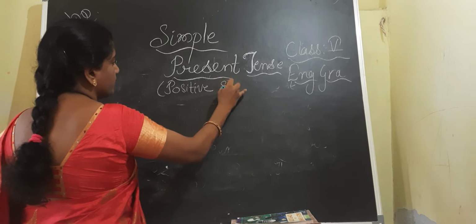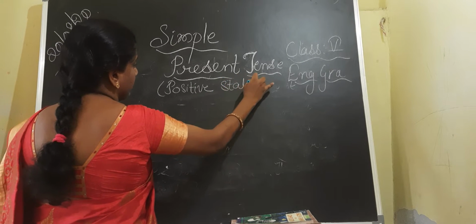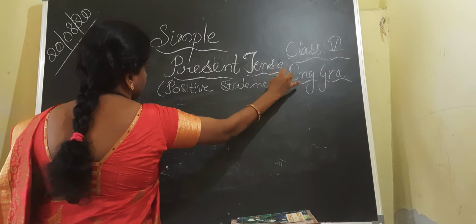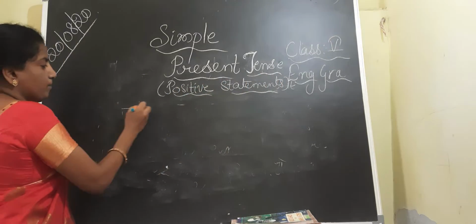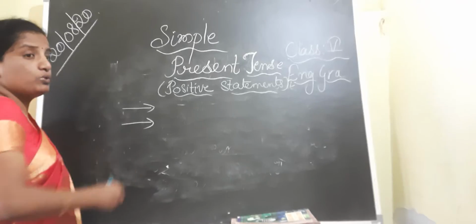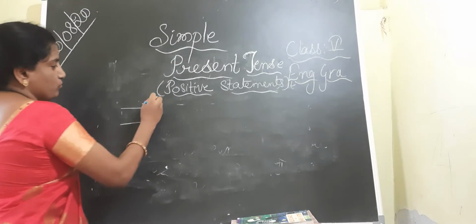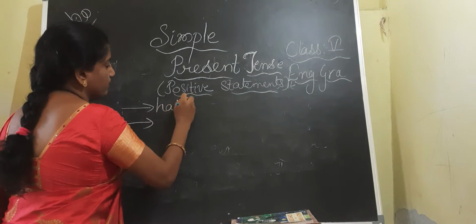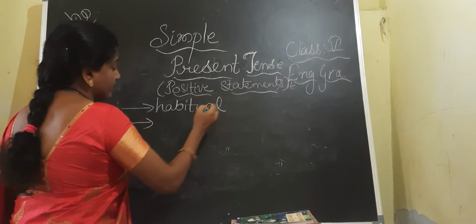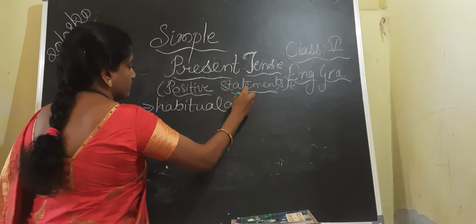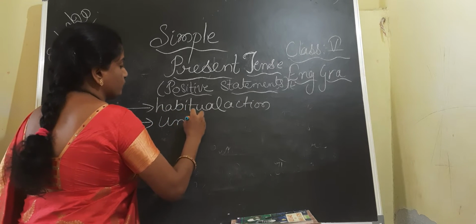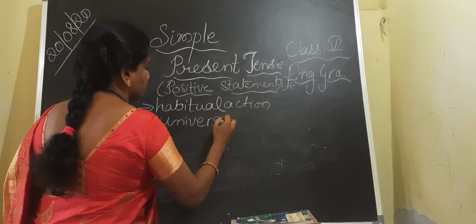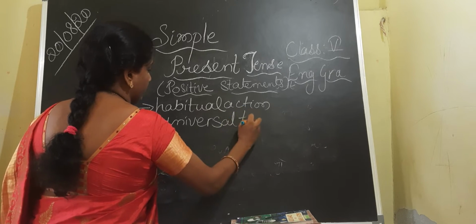We are not going to discuss negative statements. See children, simple present tense is used in two situations, that is habitual action and universal truth.